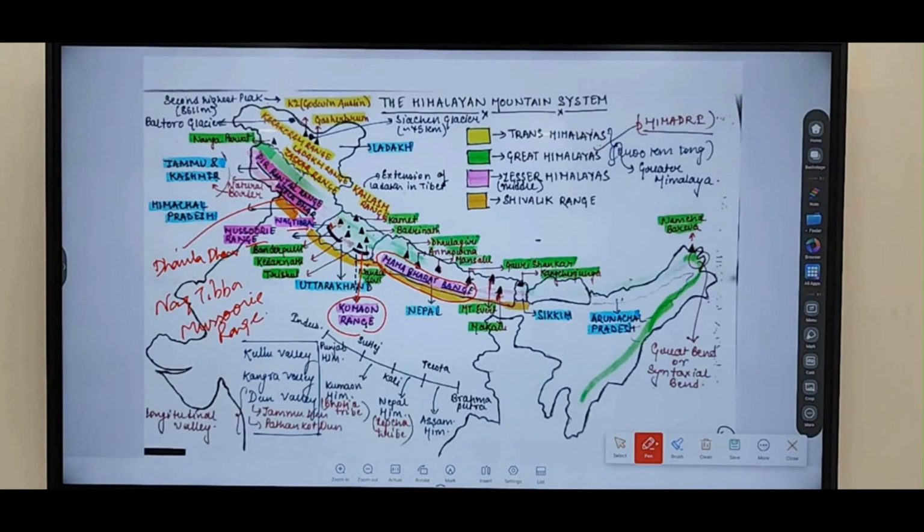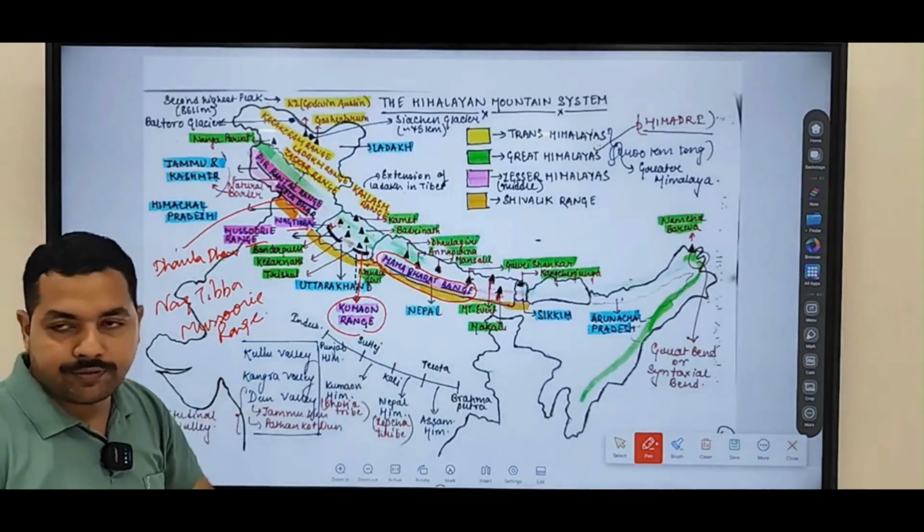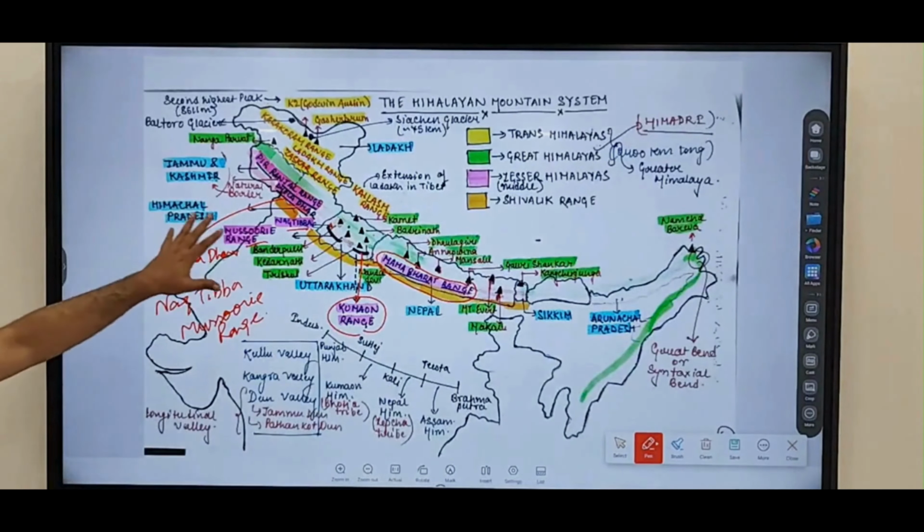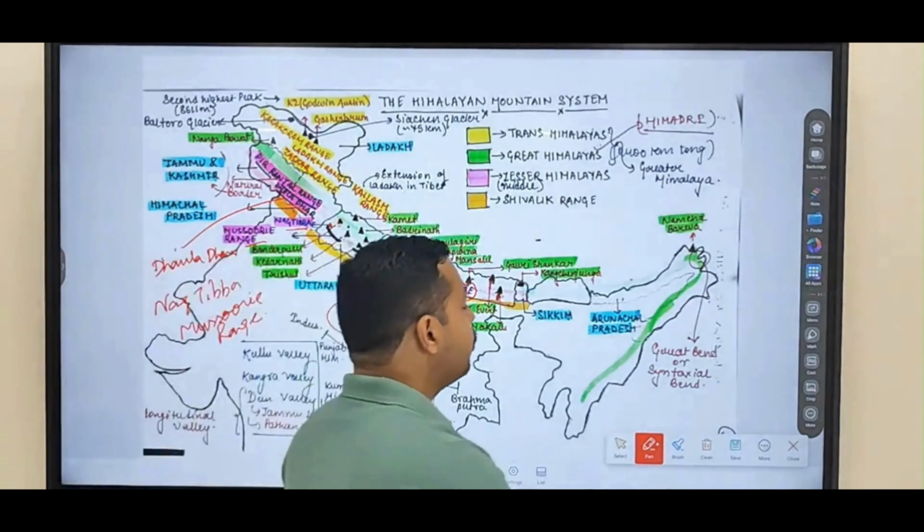Fine. So these are known by different names. Middle Himalayas have the Pir Panjal range, Dhauladhar range. Then you have what? Nag Tibba, Mussoorie and Kumaon range. These are found where? In Uttarakhand. And in Nepal, which range are you finding? Mahabharat range. Fine. So these are the important ranges of your Middle Himalayas. Last that you have is the Outer Himalayas.